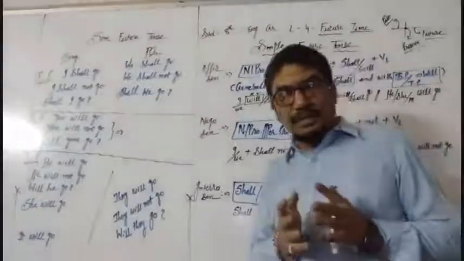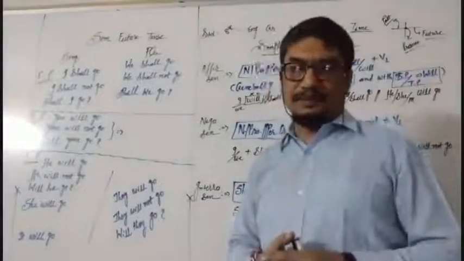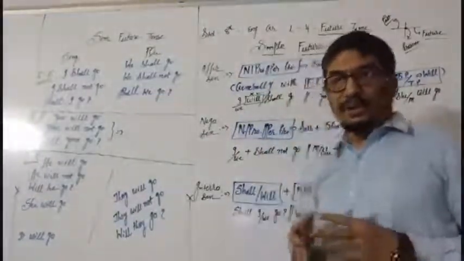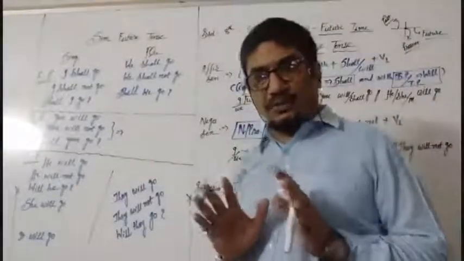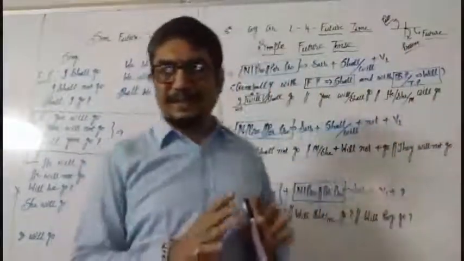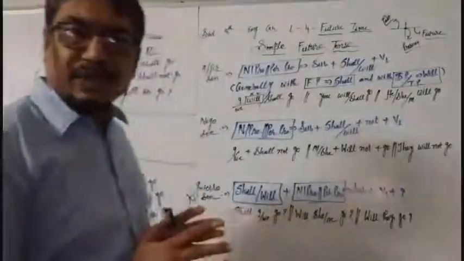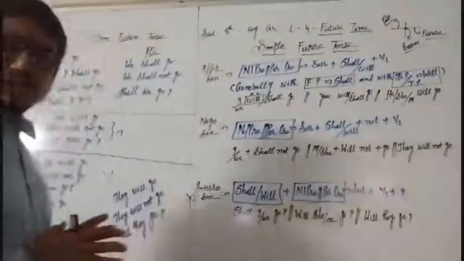Generally, there will be a question in your mind: where shall should be used, where will should be used. So far as the general characteristic of the English language is concerned, I'll tell you one thing.